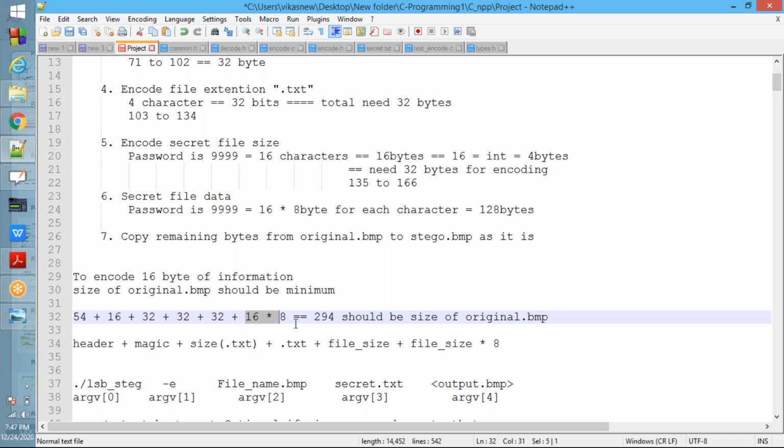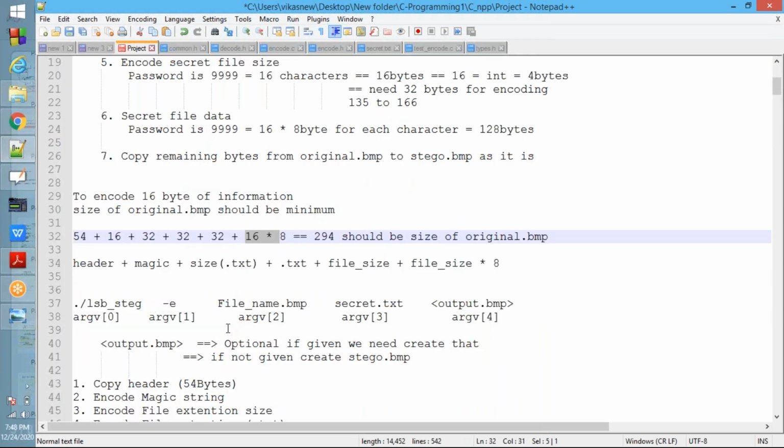Next, how to give the input. Inputs you need to give through the command line. You need to create an executable file with the name ./lsb_steg.